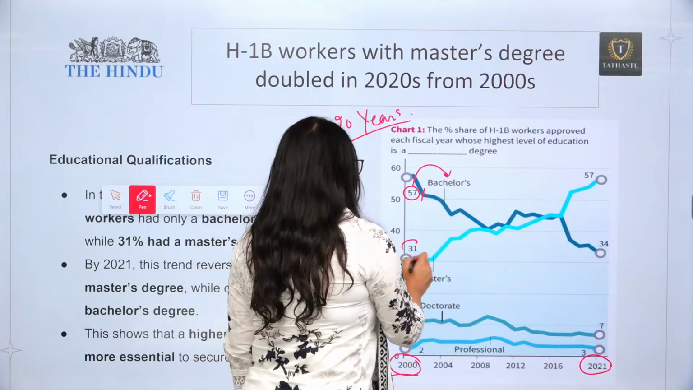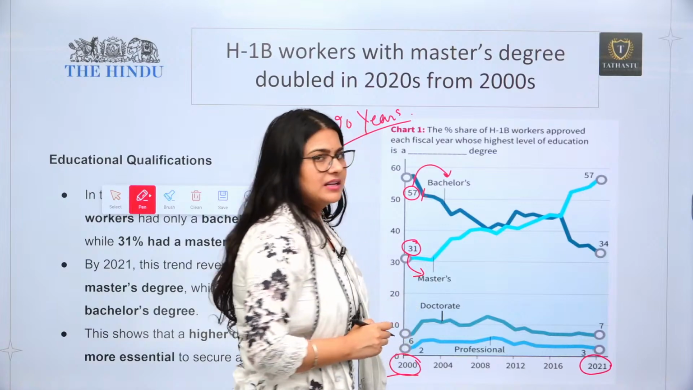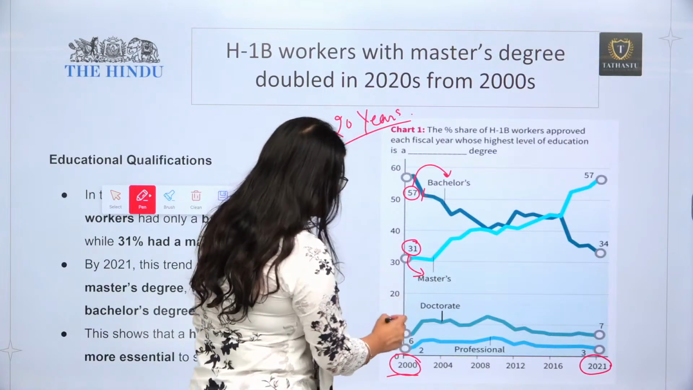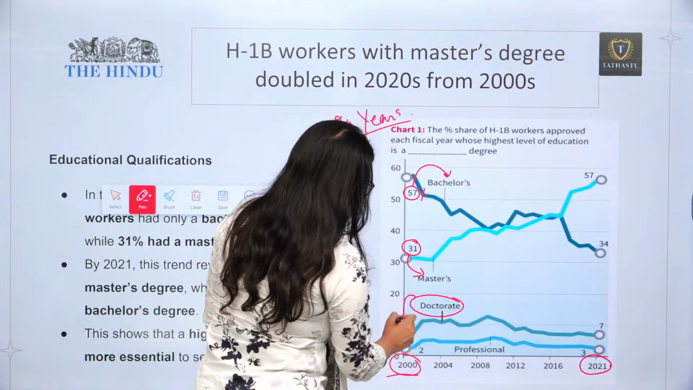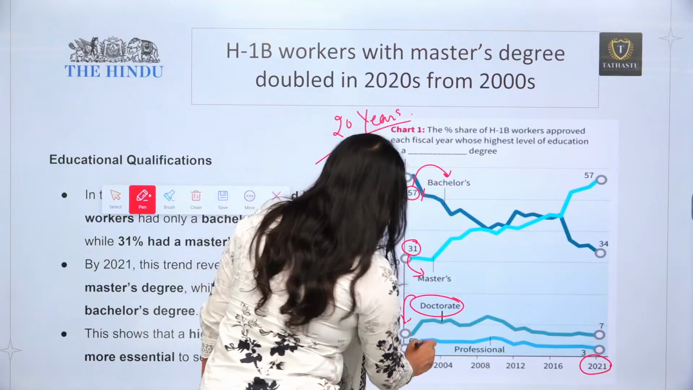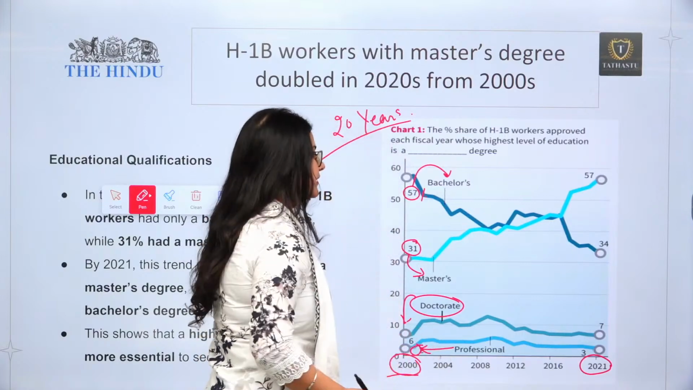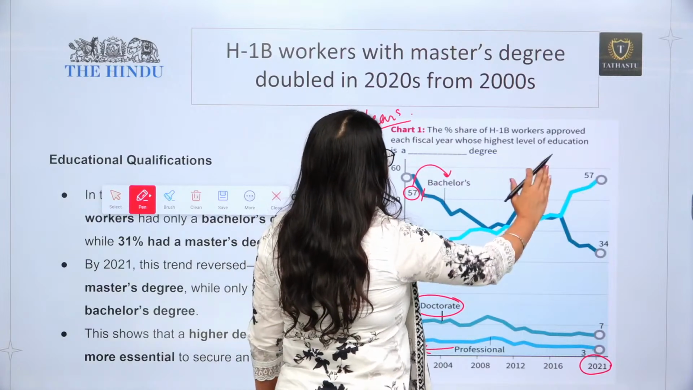Only 31% was given to the people who had a master's degree, and only 6% to the doctorate, or you can say those who had done a PhD, and only 2% to professionals. But things have changed over time.